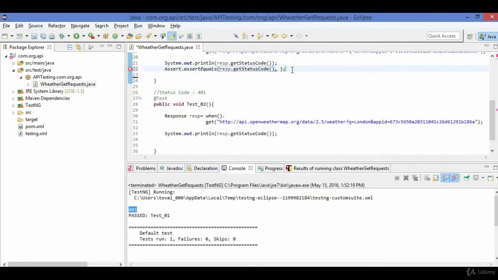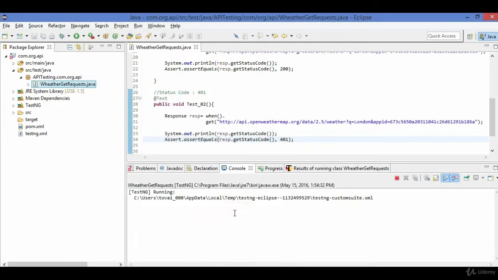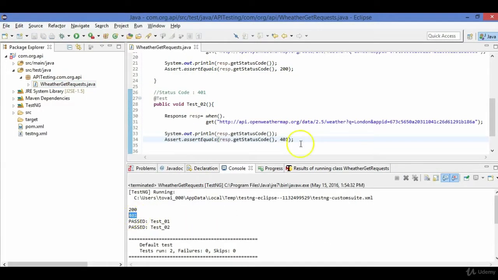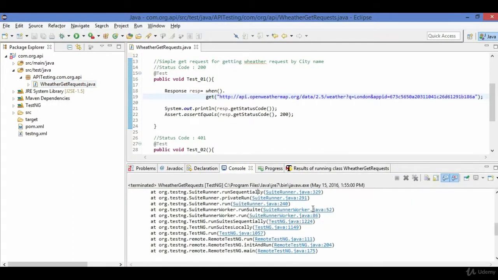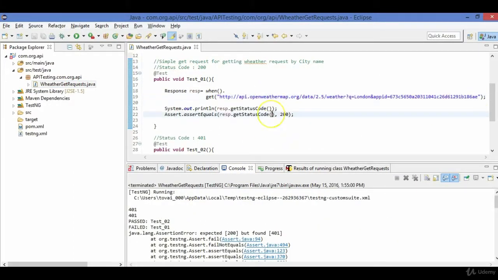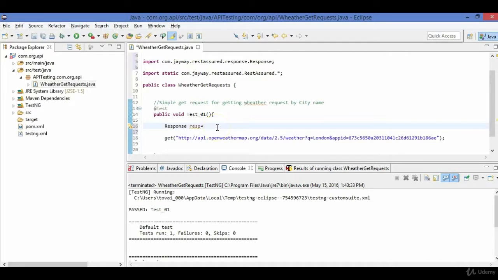Let me give a proper ID here and enter. This is all the information which I receive from the get command. So using this response, I will be extracting all the information which this get command receives. So I am using when. This is simple English language with REST Assured APIs.